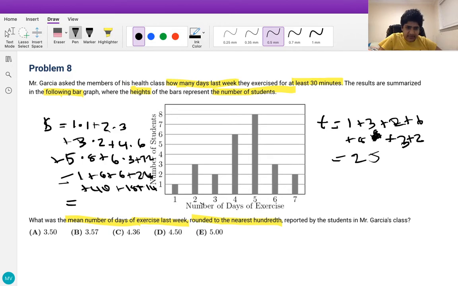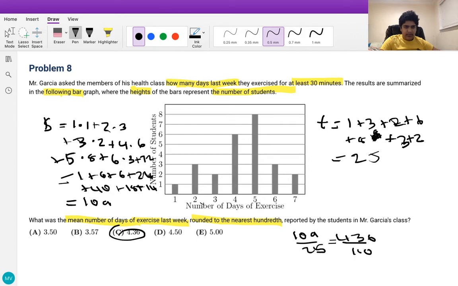1 plus 6 is 7, plus 6 is 13, plus 24 is 37, plus 40 is 77, plus 18 is 95, plus 14 is 109. Which means that our answer is 109 divided by 25, which multiplying 4 to the top and the bottom is 436 over 100, giving a result of 4.36. Choice C.